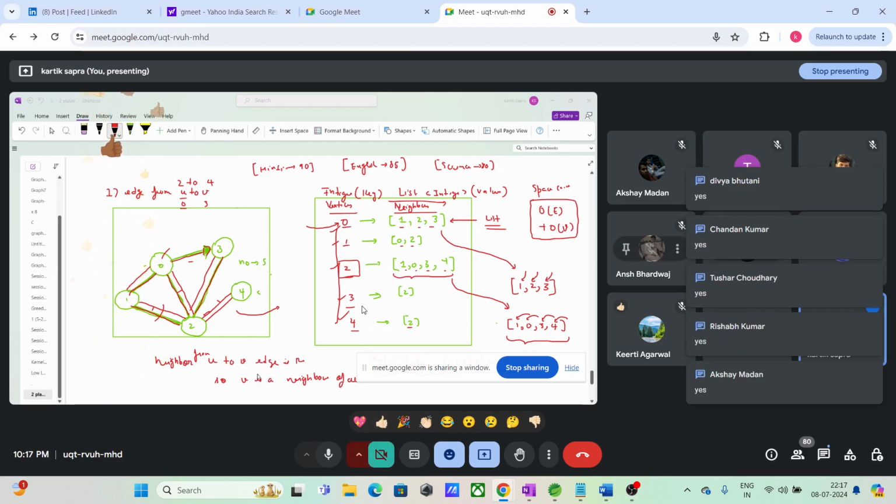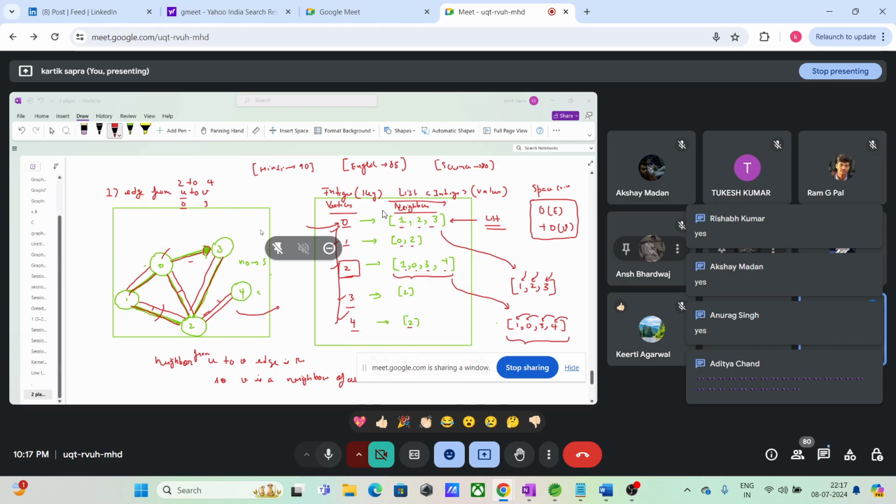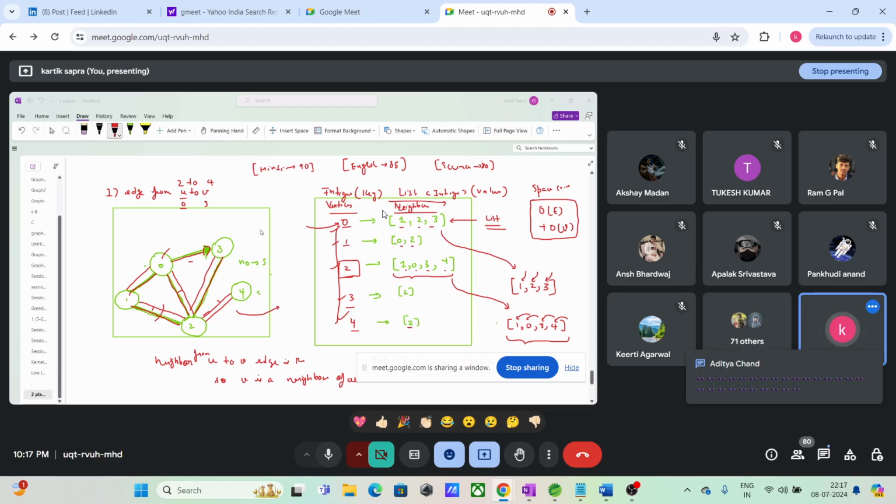One second, until then you tell me quickly. Nobody should have a doubt in these things, guys. That is why we are going slowly, right? Otherwise I can easily cover all the major things in one class, the first class. Okay, so don't keep any doubt here. If this is not clear yet, let me know. If it is clear, we are going forward.